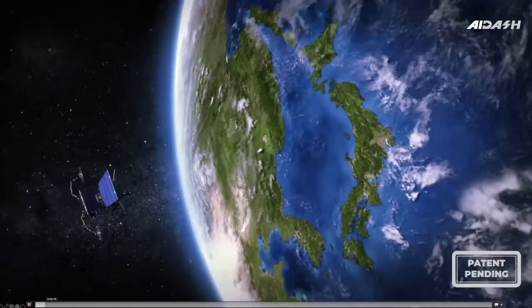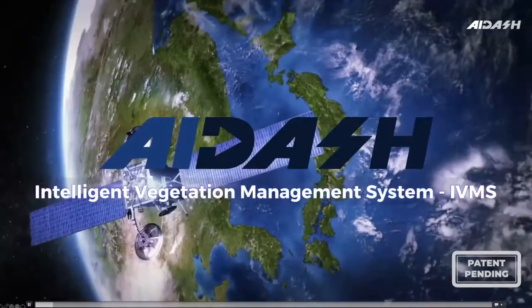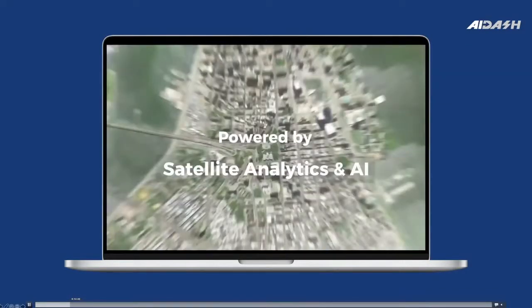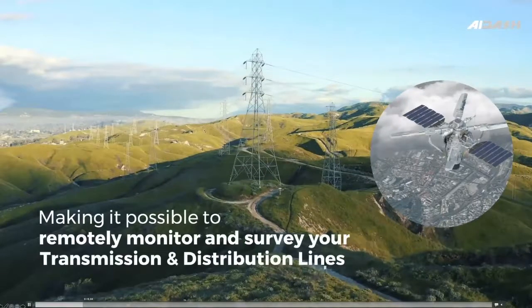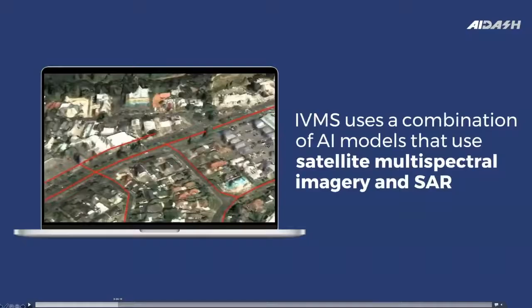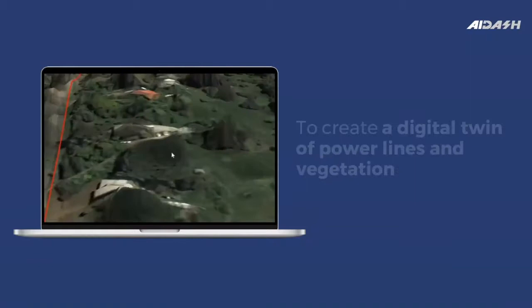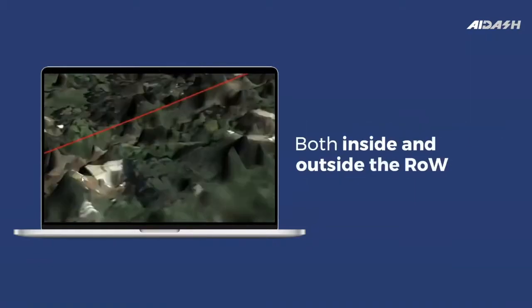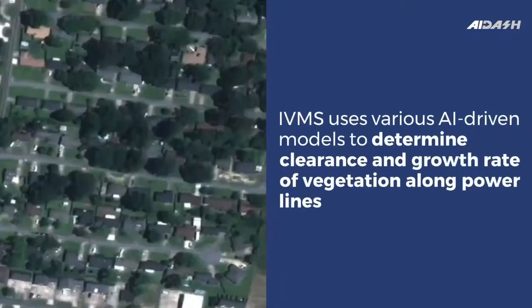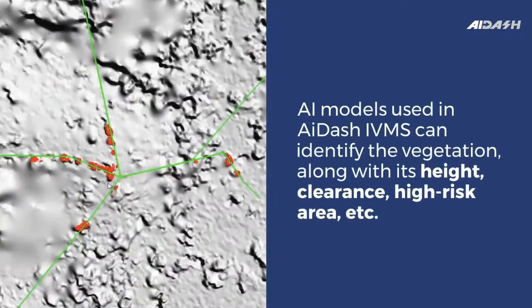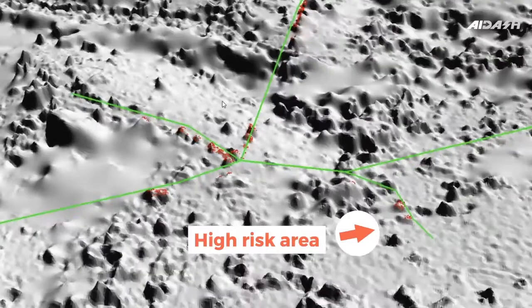IVMS is a patent-pending product from AI-Dash. Let me just fast forward a few bits here. Yeah, so we use a combination of AI models to create a digital twin of power lines. As you can see, we are looking at both inside and outside the ROW and both horizontal and vertical clearances. We also look at historical data to calculate growth rates. The AI models can figure out the height, the clearance, and high-risk areas, both from horizontal and vertical clearance perspectives.